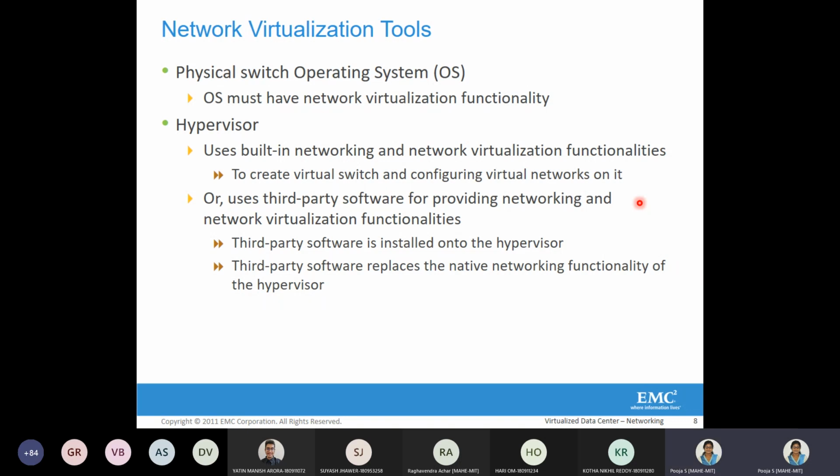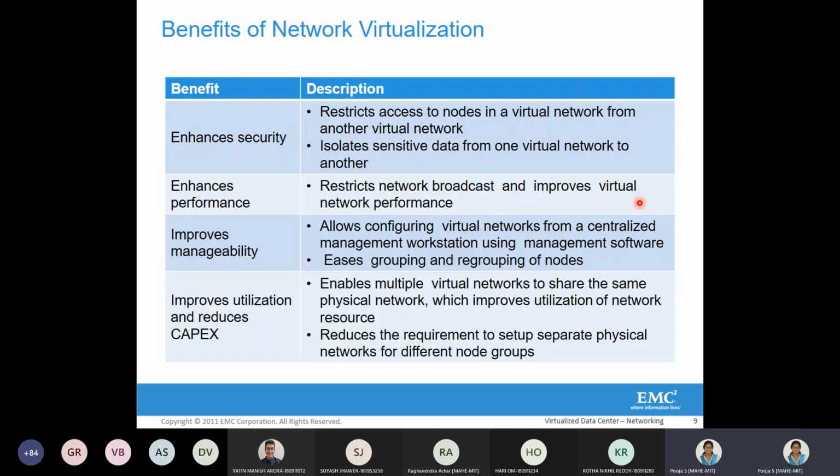Okay, so we'll move ahead. The benefits of network virtualization. When you're talking about the benefits of network virtualization, the main benefit is that it enhances security. So how does it enhance the security?